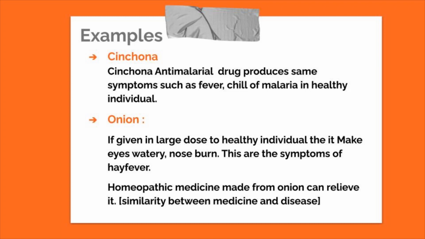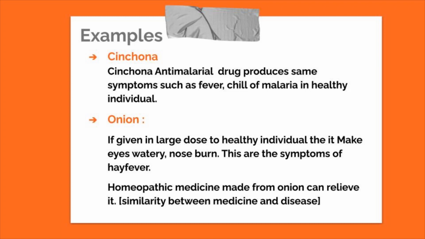Next example is onion. Onion, when given in a large dose to healthy individuals, has the ability to make the eyes watery and the nose burn, and those are the symptoms of hay fever. So as per the homeopathic system of medicine, medicine made from onion is useful in hay fever.